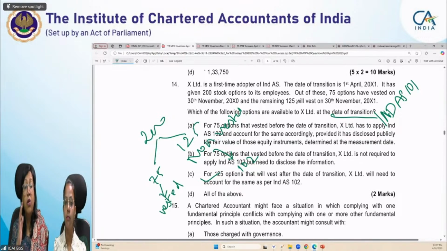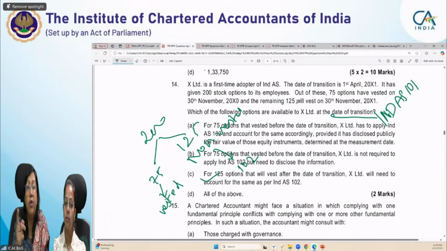Okay, so for the 75 options which are already vested before transition, the entity can apply Ind AS 102 only in case they have publicly disclosed the fair value of those equity instruments at the measurement date. The definition of measurement date is given in Ind AS 102. Based on that, what will the measurement date be? It is the grant date, when you measured, and whether at that time you had publicly disclosed it or not.